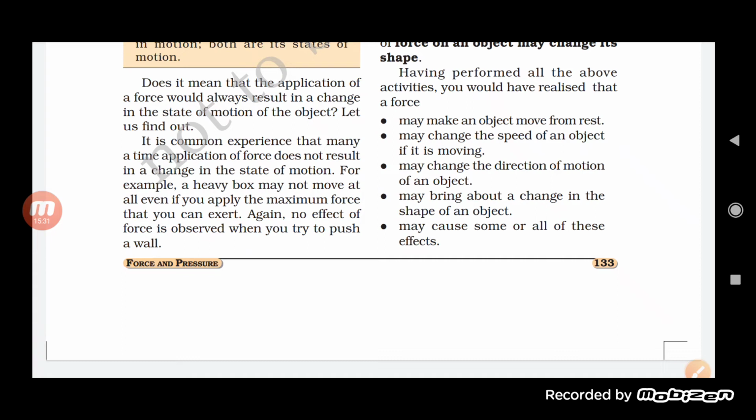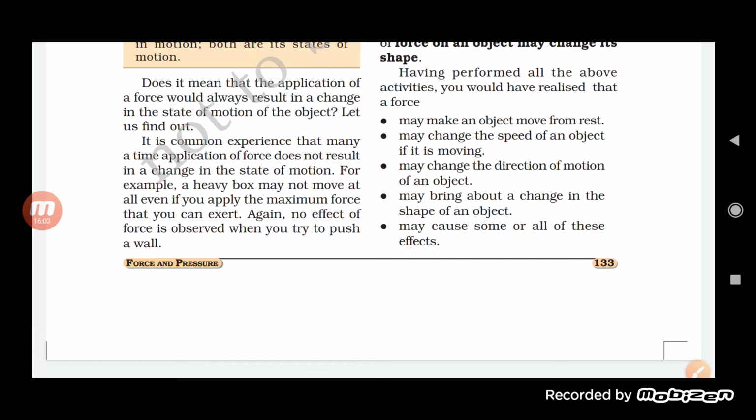It remains at rest even though we are applying a maximum force on it. So no effect of force will be observed there, even when we try to push the wall. If we are applying maximum force and no movement occurs, what does that mean? It means the force exerted by the box is higher than the force which we are applying.